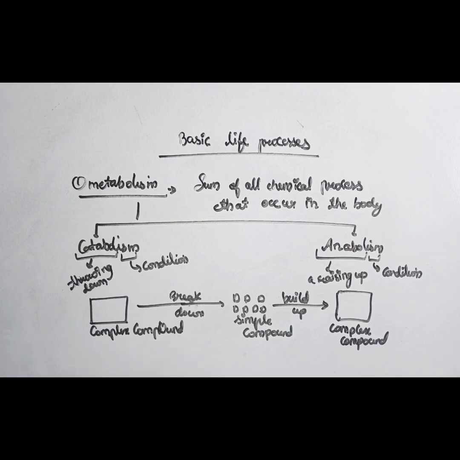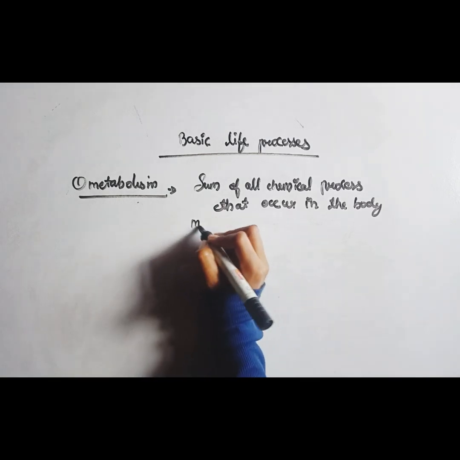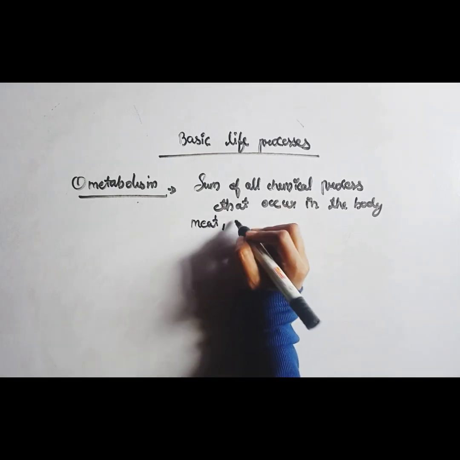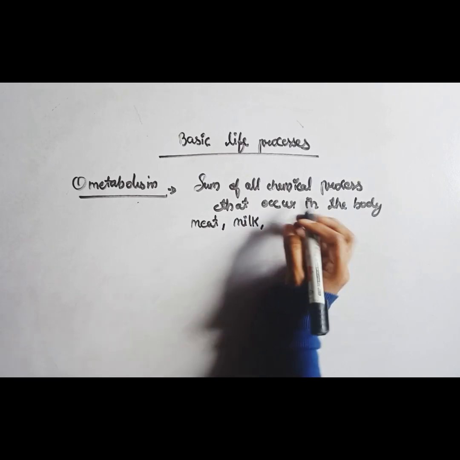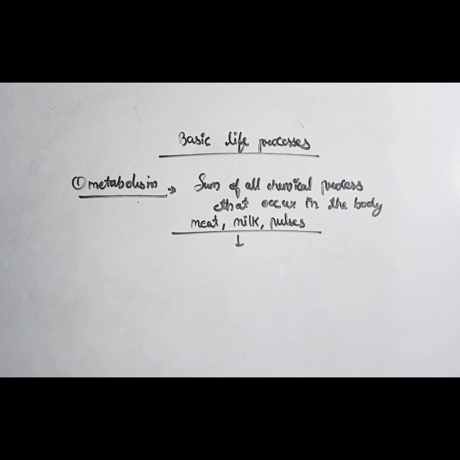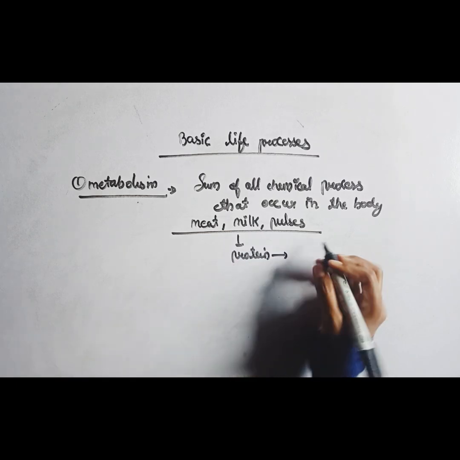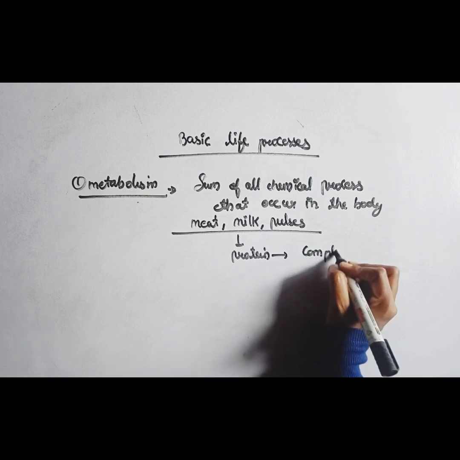Let's take one example. In our day-to-day life we consume meat, milk and pulses, and these foods contain a rich amount of protein. This protein is a complex compound.